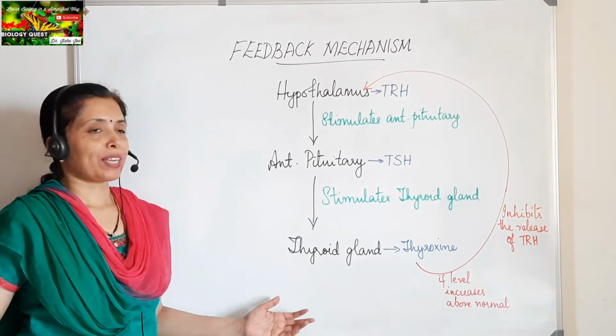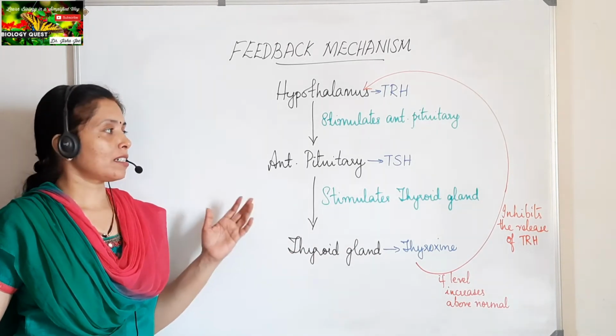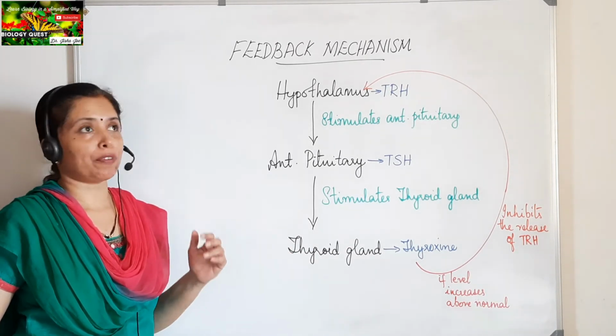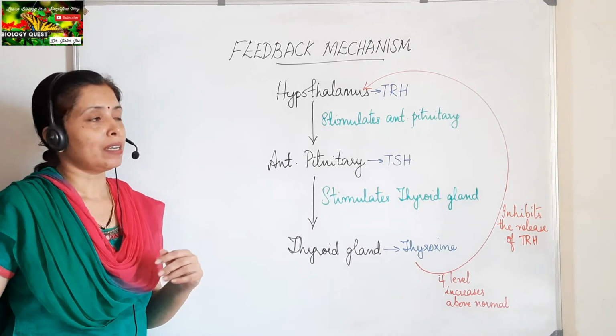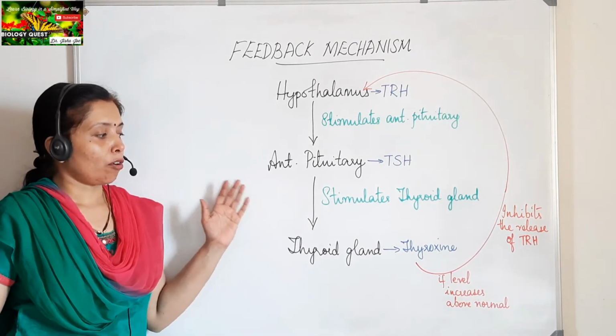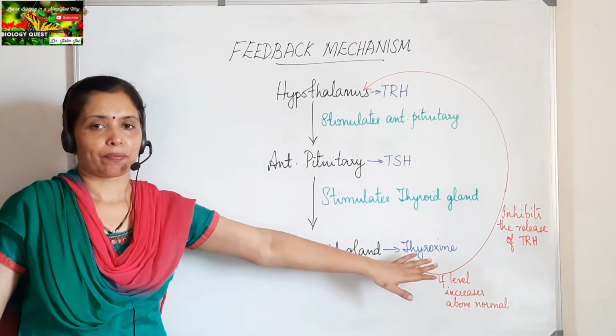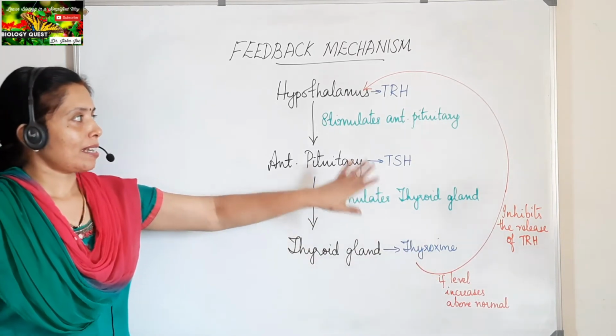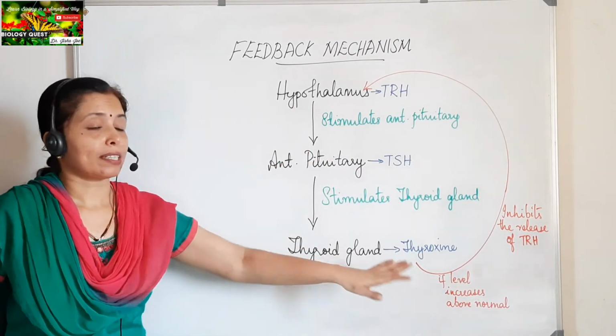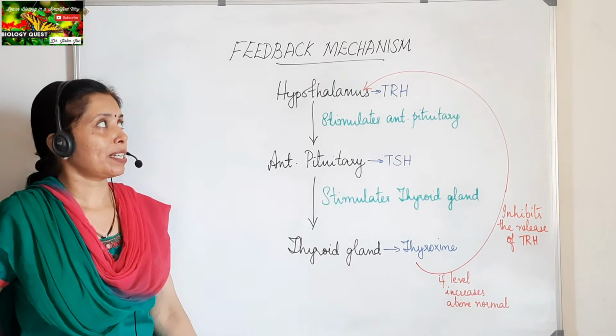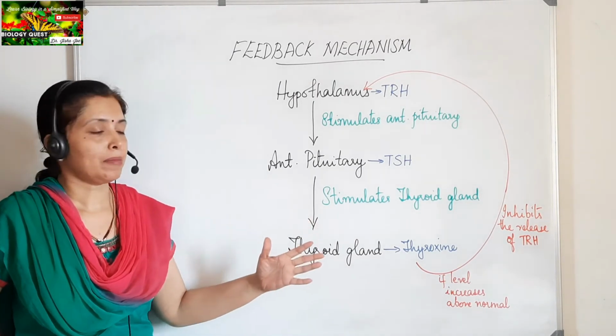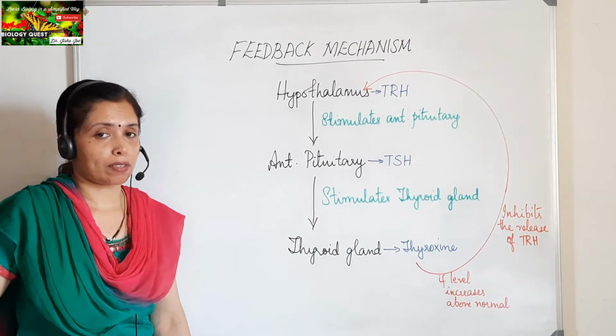Here on the board you can see a flow chart. This is also an example of negative feedback mechanism, and here the hormone is thyroxine. Okay, so this is an explanation with reference to the thyroxine hormone. What is negative feedback mechanism based on the hormone thyroxine?